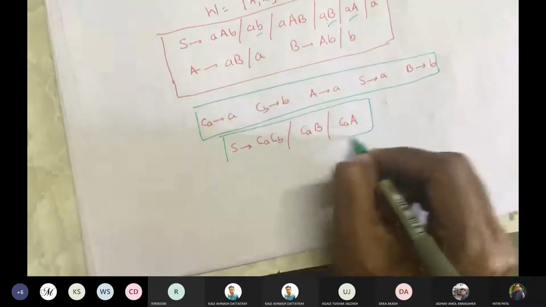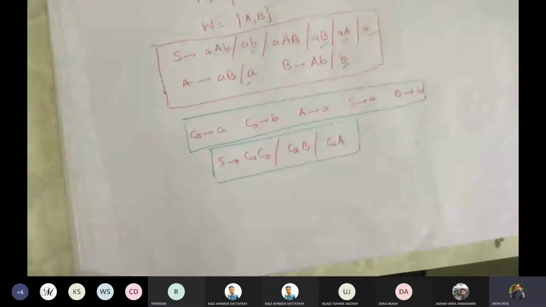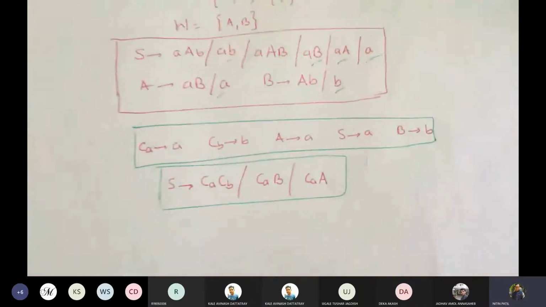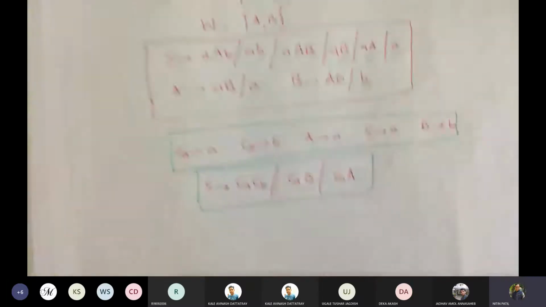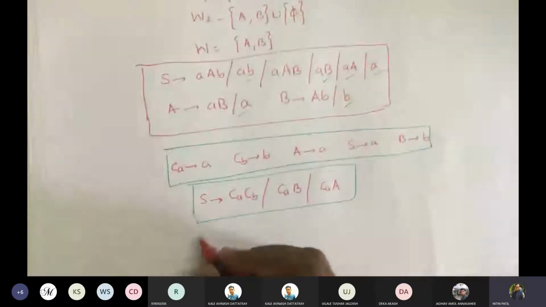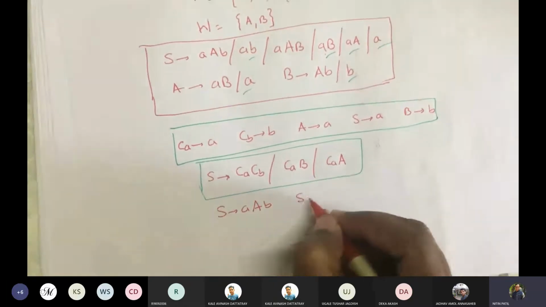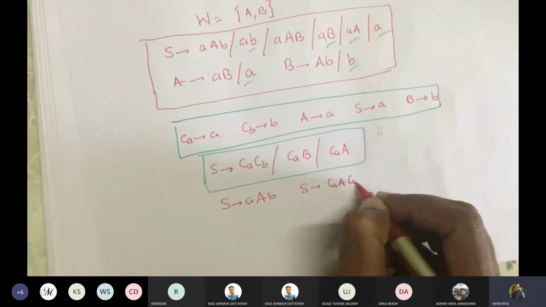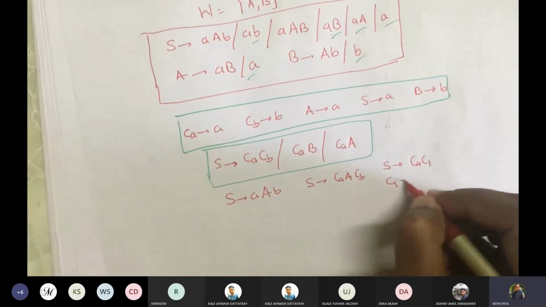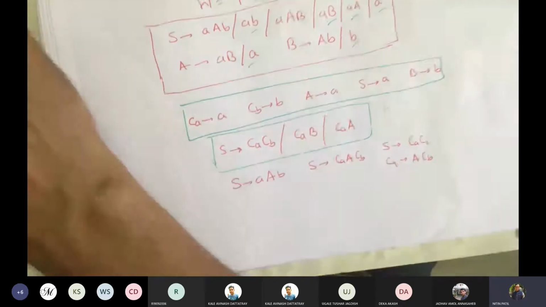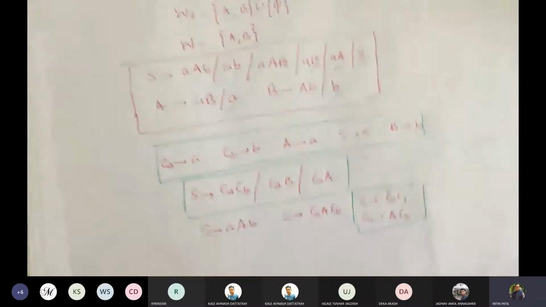So we have these to be in a required form. So we already wrote this one, this one, this one. Fine. Now remaining is what? So these two are remaining, and these two also remaining. So we will write for S initially. So we get S gives AAB, which can be written as CA A CB, which can be written as S gives CA C1, and C1 gives A CB. So we also got this to be in required form, correct?